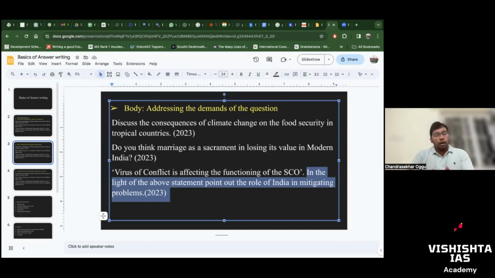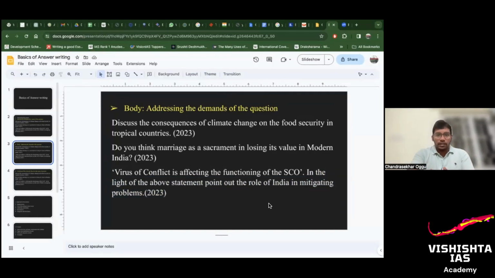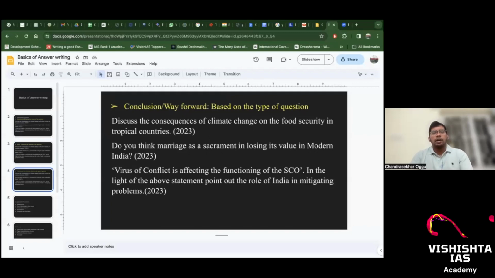And now going forward to the third part, that is the conclusion part or way forward. So based on the question, you write conclusion or way forward. If it is an issue based question, if there is some issue in the question, write down way forward. If there is no issue in the question, then conclude the answer. Let's take an example, you'll understand.